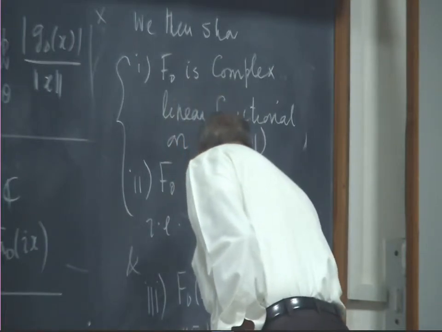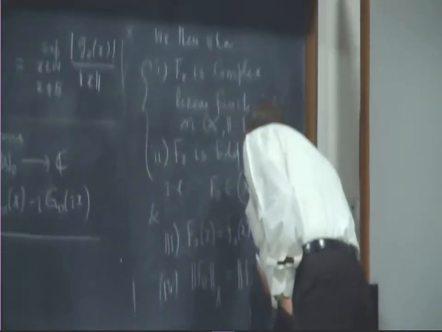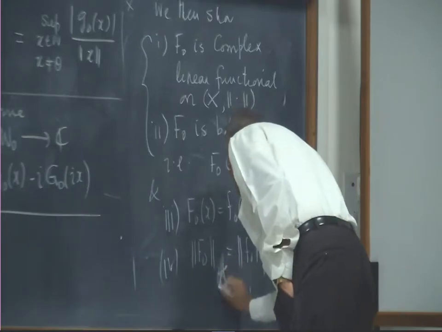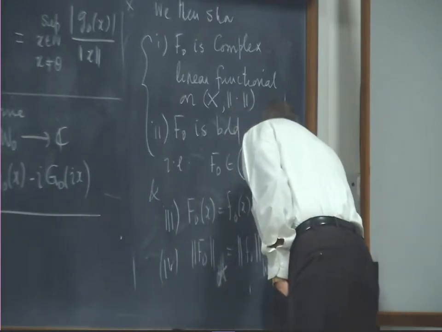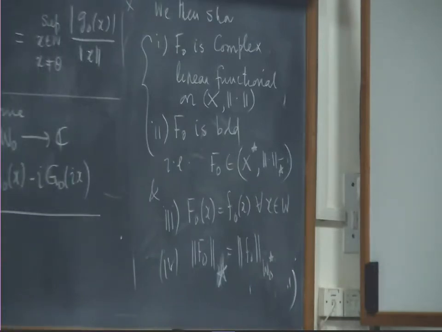Norm of f naught on all of X is the same as norm of f naught as a functional. Okay, norm of f naught star is equal to norm of w. So all these verifications will give us then that it is the exactly required extension.